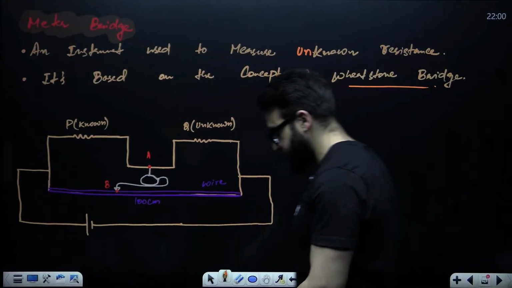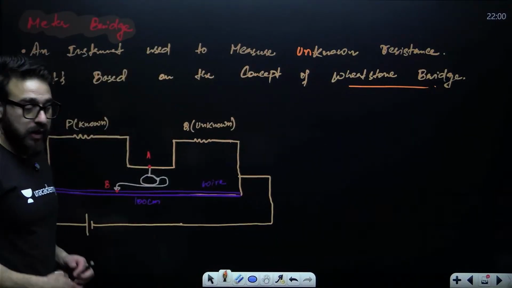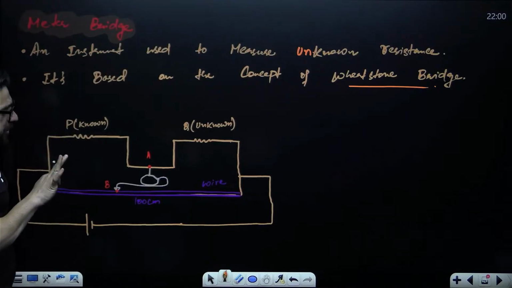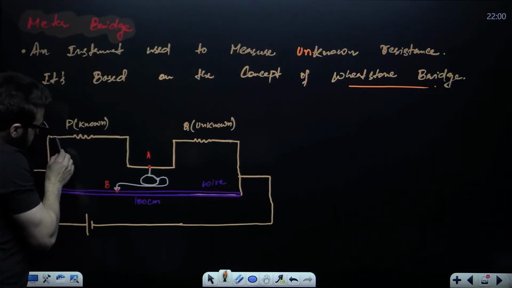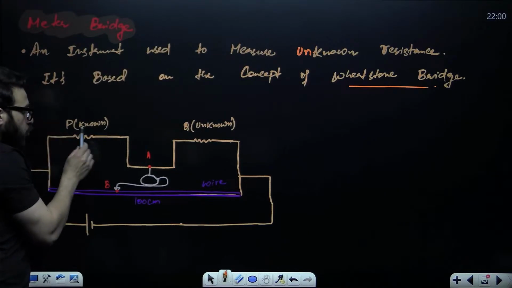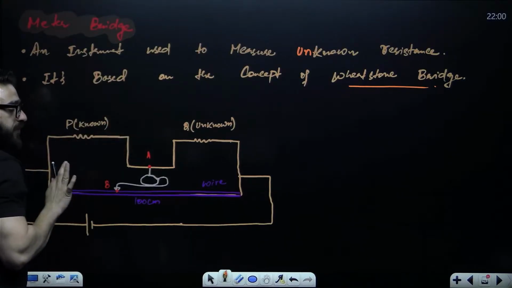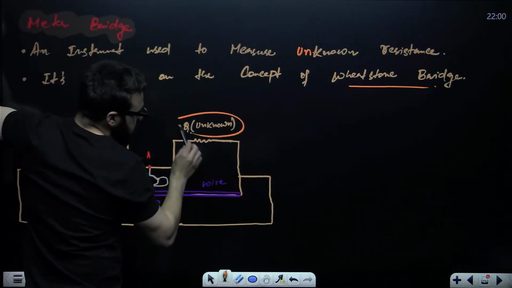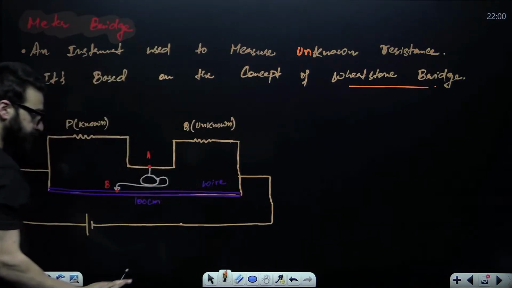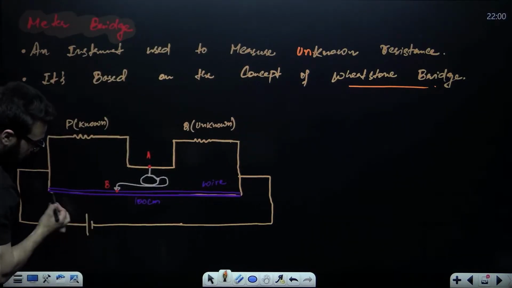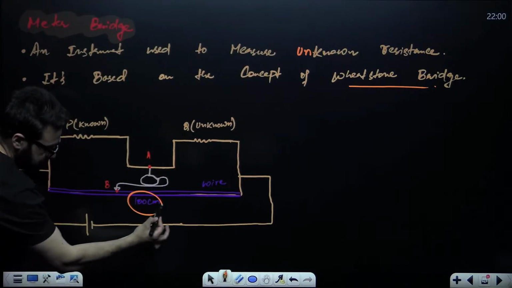When it comes to the meter bridge, you will be given a known resistance over here. Known means its value you know. You'll be given an unknown resistance over here. And there is a jockey, and this is the wire, meter wire, 100 centimeters long.